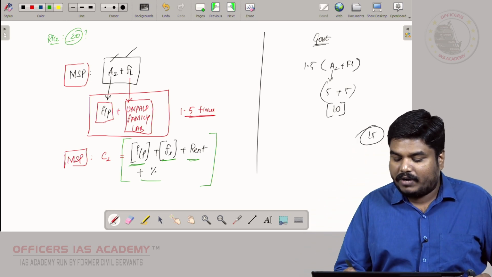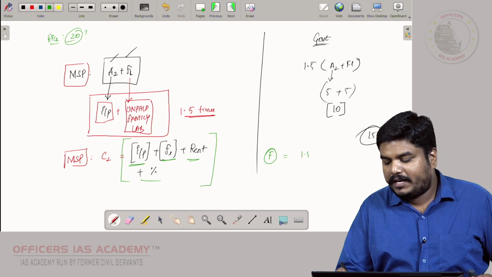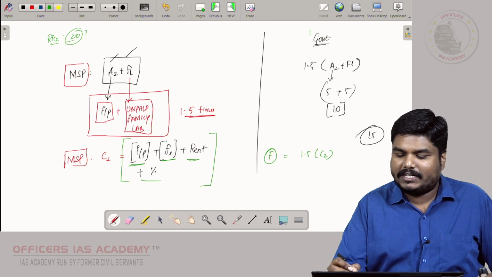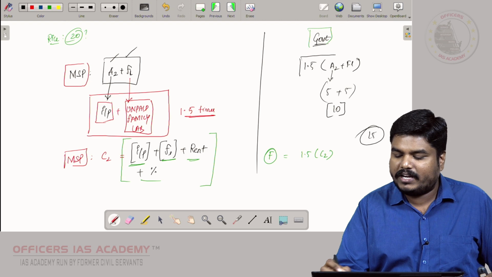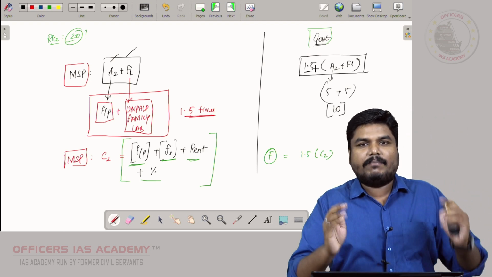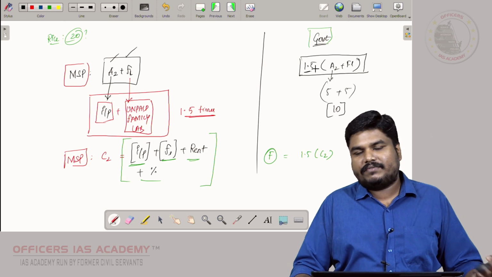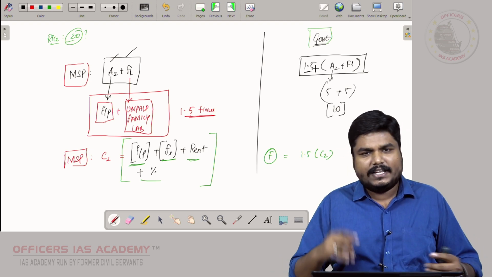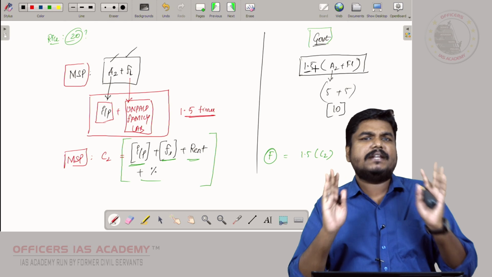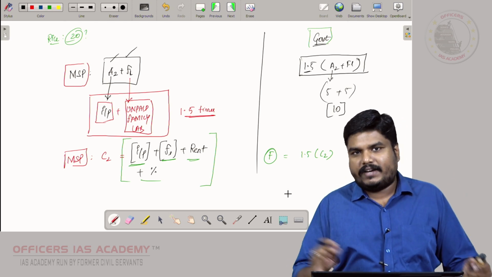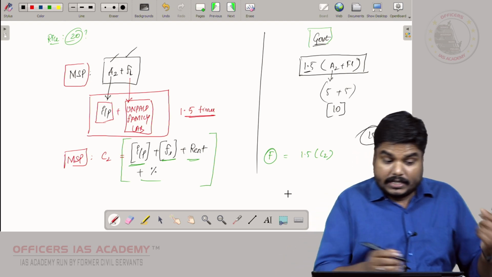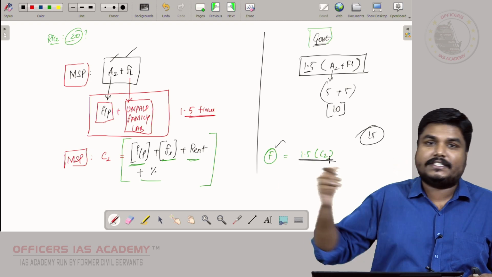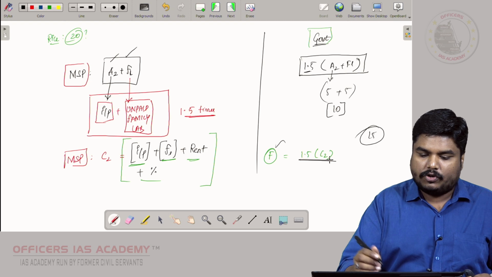So what are the farmers demanding? They want 1.5 times of C2. But what does the government guarantee? The government guarantees a minimum of 1.5 times of A2 plus FL. It need not be 1.5 always. The government can change it based on the situation, based on bumper production, or if there is a distress trail. But in principle, the government has agreed that it is going to be 1.5 times of A2 plus FL. But what the farmers are expecting is 1.5 times of C2. Right? I hope you got it.